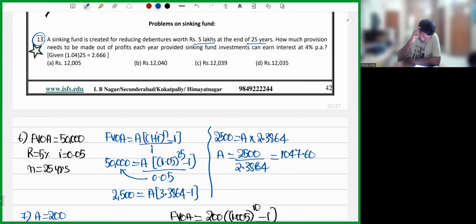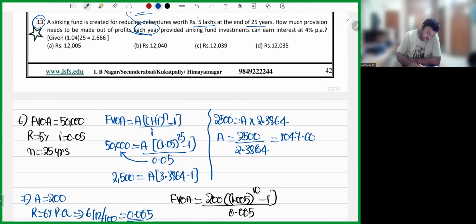How much provision needs to be made out of profit each year? A is missing. How much you need to keep aside each year to earn 4% interest? Okay. So future value of ordinary annuity is 5 lakh. Time period is 25 years. Rate of interest is 4%. A is missing, which we need to calculate.